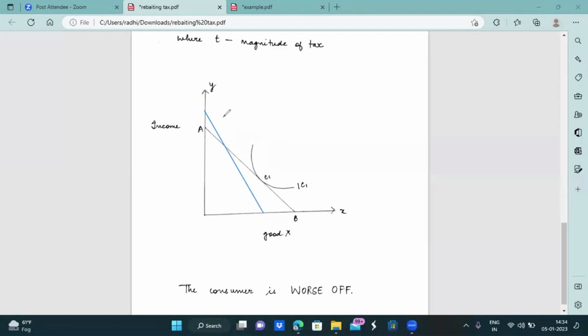If we plot his indifference curve as well along the new budget line, we will obtain a new optimum, and we see that the new optimum lies below the old optimum, that initially he was able to consume this quantity which he is now not able to consume, thus leaving the consumer worse off than before. And also we see that he lies on a lower IC, and as we know that the lower IC gives lower satisfaction, so we can see clearly how the consumer is worse off than before.